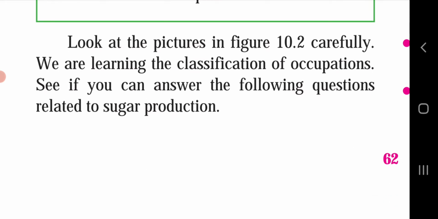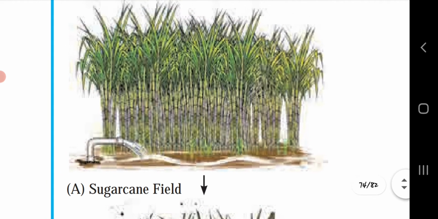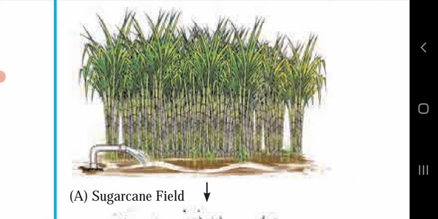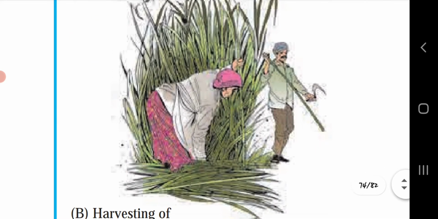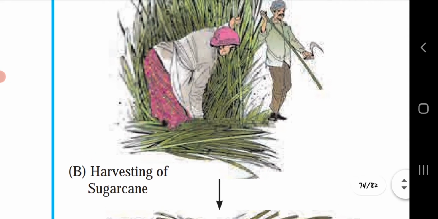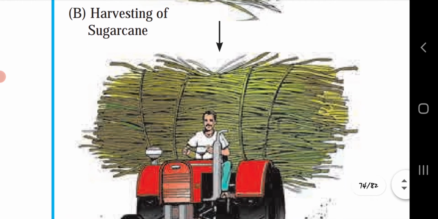Look at the pictures in figure 10.2 carefully, we are learning the classification of occupations. See if you can answer the following questions related to sugar production. Let's see. The 10.2 picture is given on page number 63. The first one, sugarcane field is given. As we know, it is a natural product, means here the primary occupation is done. Again in picture B, harvesting of sugarcane. Here the sugarcane is being cut, that is, the harvesting of the sugarcane is done in picture B.